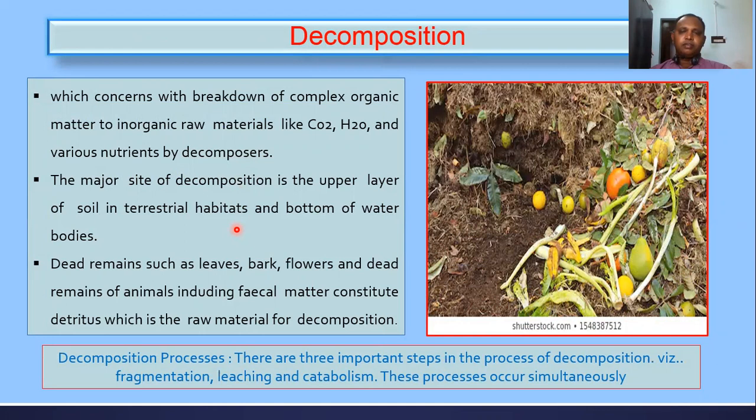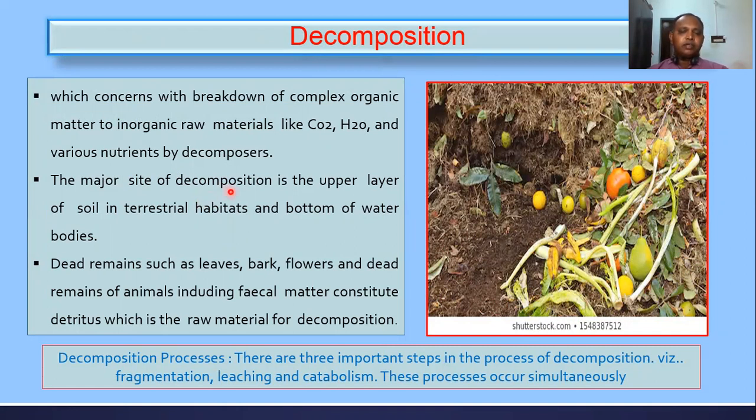Take the example of a forest ecosystem, where there are three layers: bottom layer, middle layer, top layer. If dead organic matter is undergoing decomposition, where exactly does it take place?